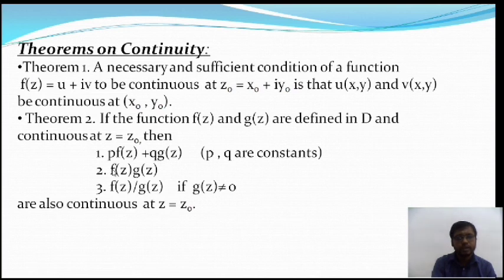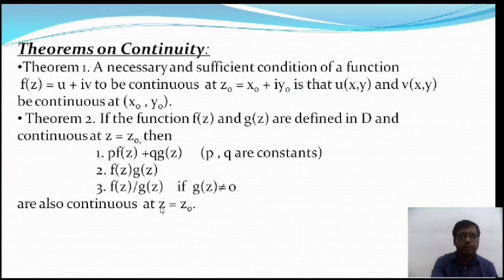The next is f(z) times g(z), the product of two complex functions, which is also continuous at that point. And the division of the two functions, f(z) by g(z), where g(z) is not equal to 0. If g(z) is equal to 0, then this function is not defined. When g(z) is not equal to 0, it is also continuous at z equal to z0. These are the properties of complex continuity.